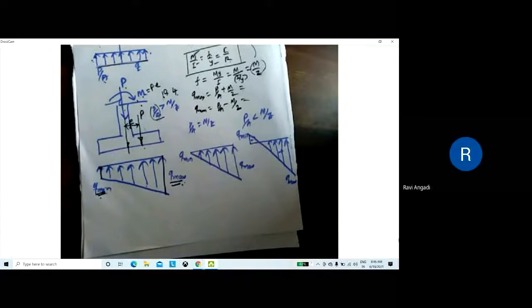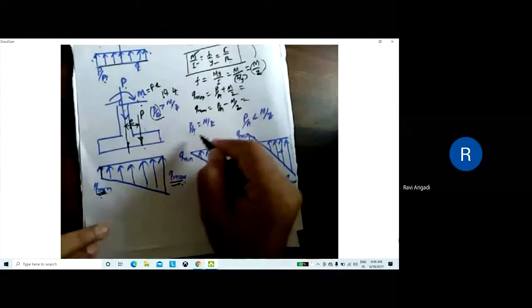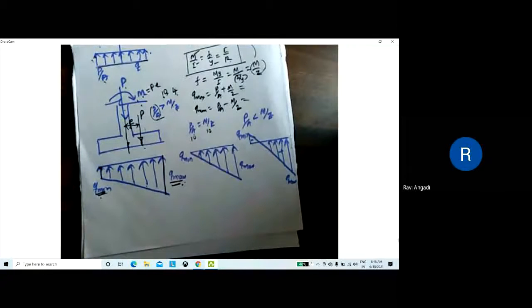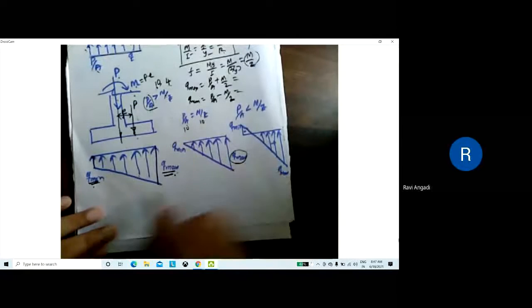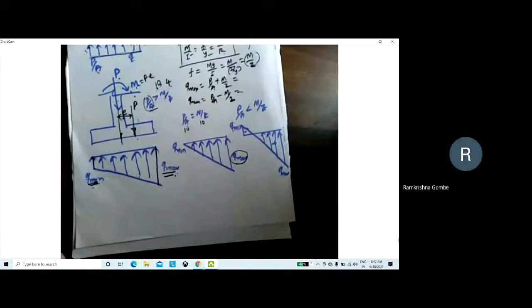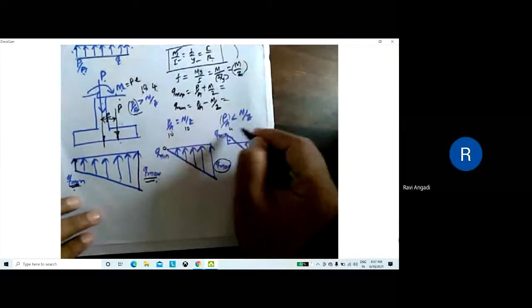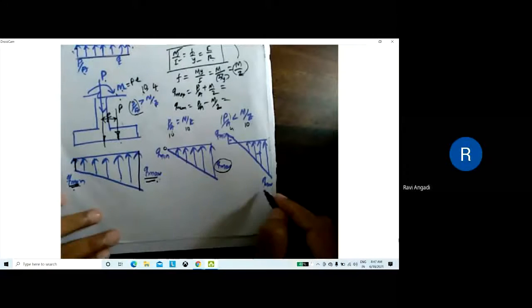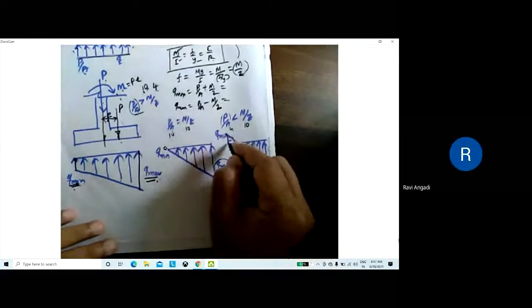Now, second case, when P by A is equal to M by Z, suppose P by A is 10 and M by Z is also 10. The maximum value is 20, that is Q max, and the minimum value is 0. So here the pressure has just reached zero. Then suppose P by A is 4 and M by Z is 10. The maximum is 14, and the minimum value is minus 6. So it has gone up.